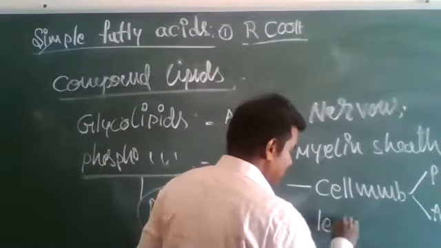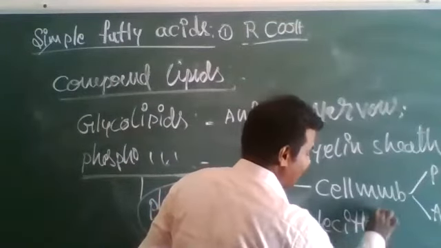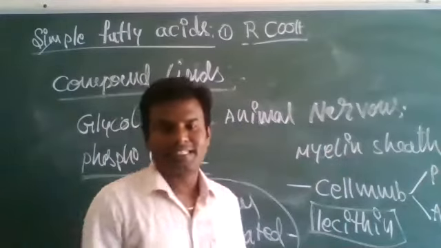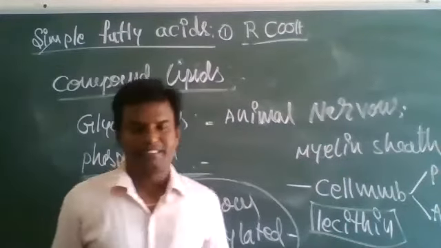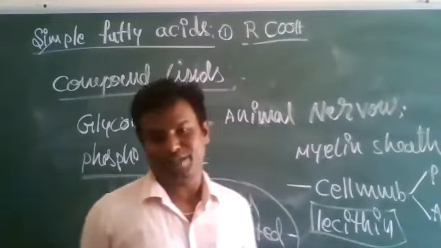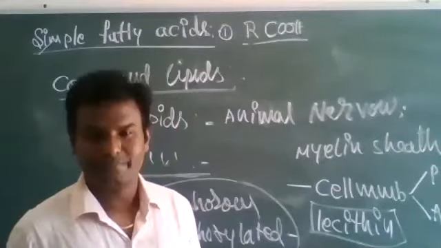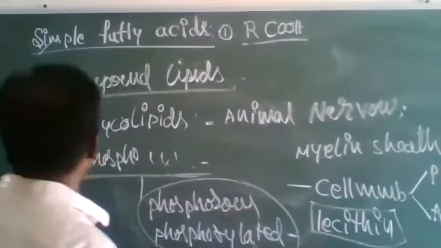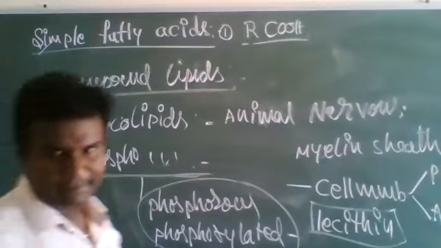Example, lecithin. It is a component of the plant cell membrane. Lecithin is a chemical component of plants. That is the explanation about compound lipids.